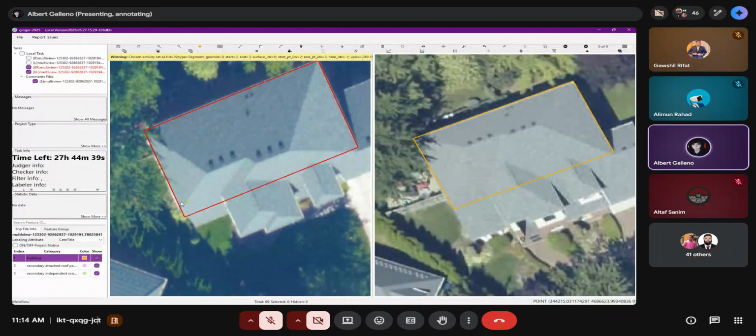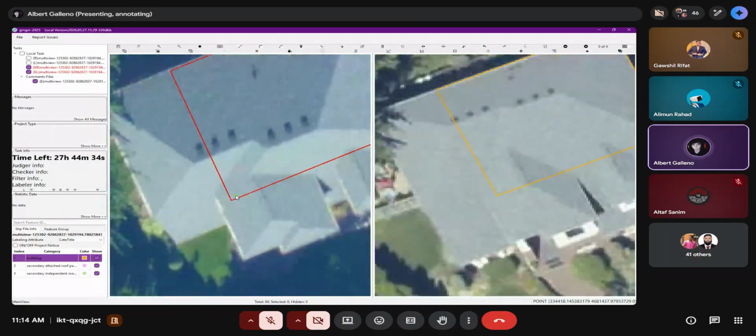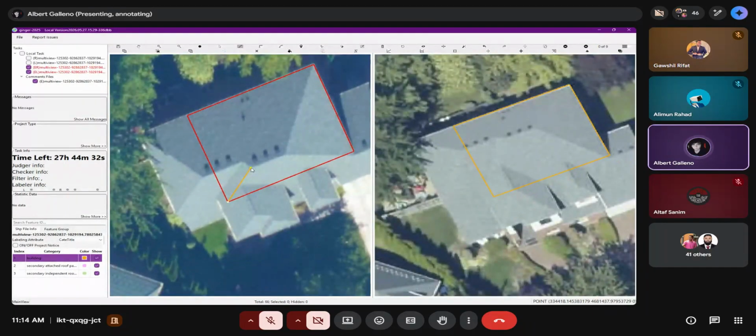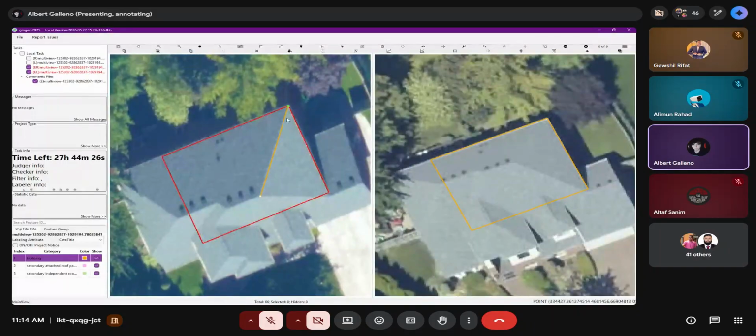I think this one right here. So I will move my box right here, and I'm going to check if this one is already good. Okay, this one, yeah.